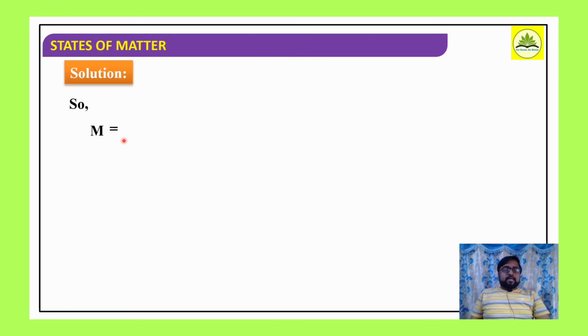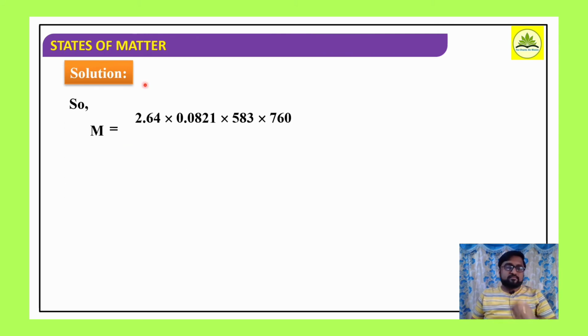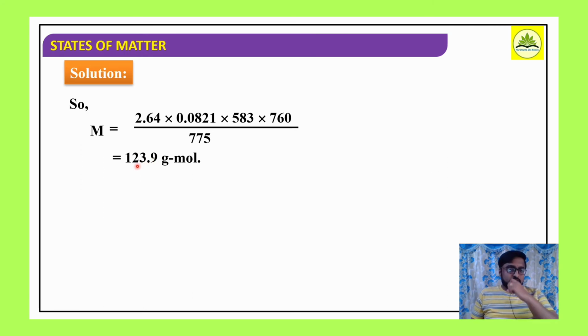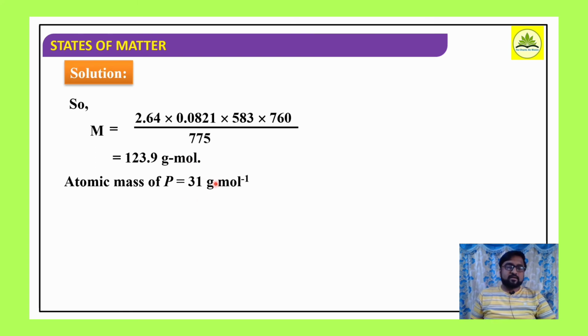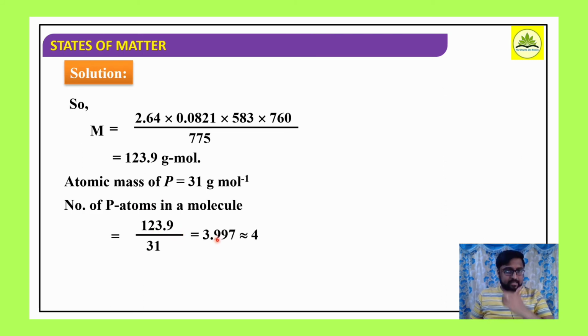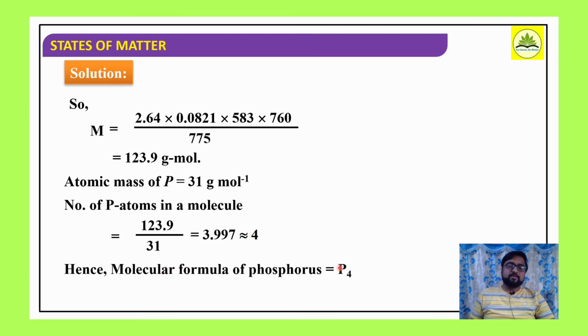Now M is equal to 2.64 into 0.0821 into 583 into 760 divided by 775. If we simplify, it is 123.9 gram per mole. The atomic mass of phosphorus is 31 gram. So the number of phosphorus atoms in a molecule will be 123.9 divided by 31, which is 3.997, approximately 4 atoms per molecule. Hence the molecular formula of phosphorus will be P4.